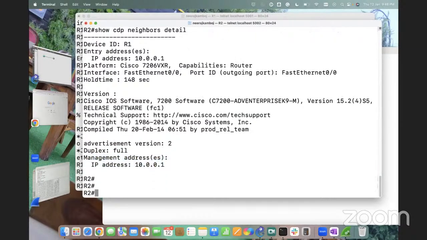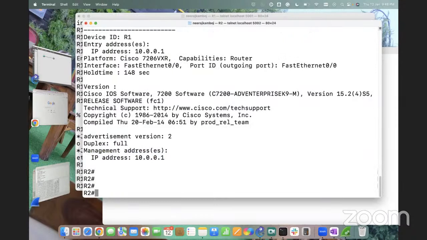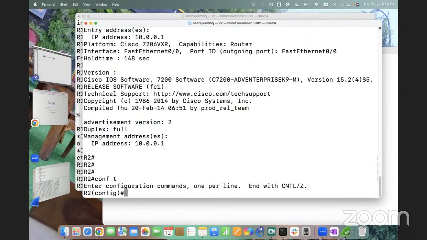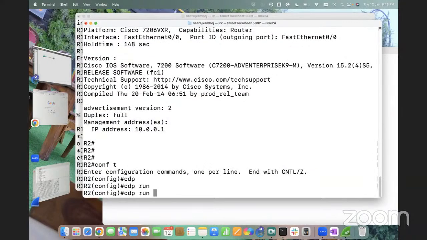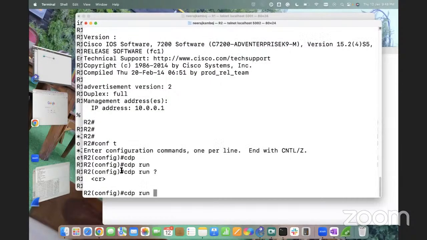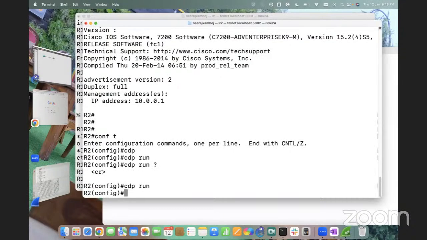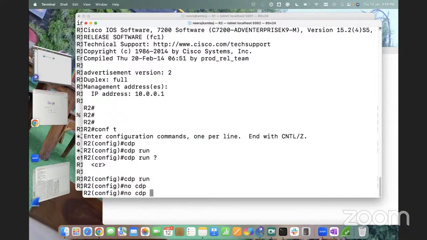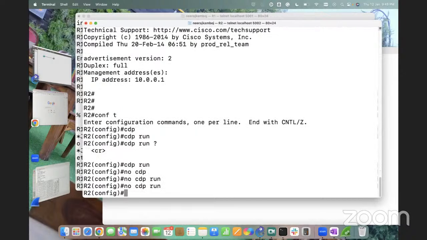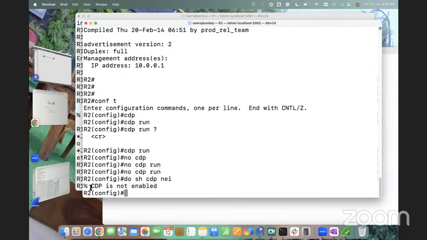Okay. Cool. Now let us try to disable and enable. If I want to disable or enable CDP globally, I can run cdp run. That's a global command. And I can say no cdp run to disable it. Enter. If I run the command do show cdp neighbor, you see CDP is not enabled. It means you will not be able to receive or send it, right? It means that it is completely disabled on all the interfaces.